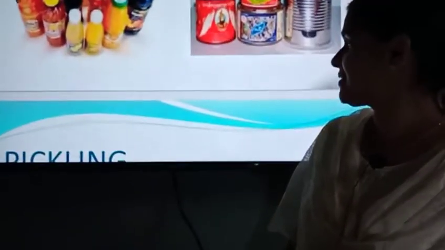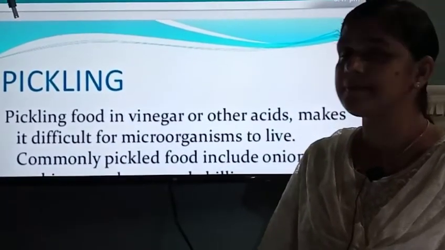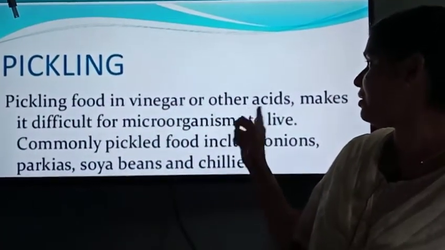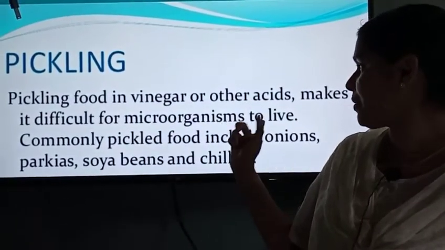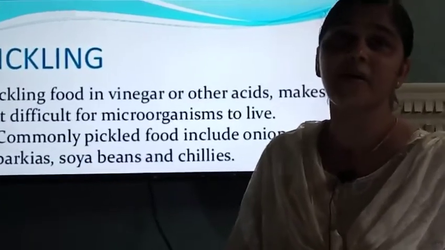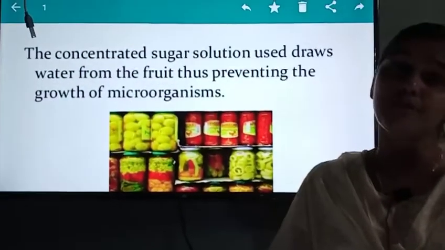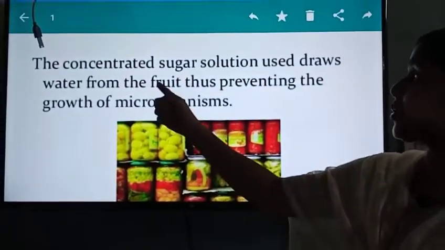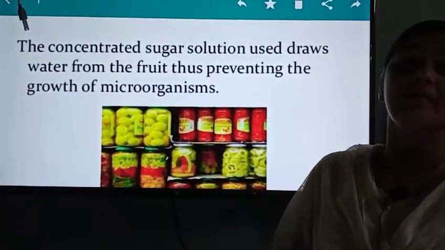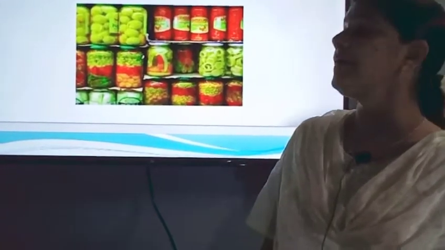And the next process is pickling. Usually we use vinegar or different types of acid to preserve food by pickling. So pickling food in vinegar or other acid makes it difficult for microorganisms to live. Vinegar prevents the growth of microorganisms in the food. Other than acetic acid, we use sugar solution also in pickling. This concentrated sugar solution is used to draw water from the fruits so that it prevents the growth of microorganisms. These are the food products which we preserve by pickling.